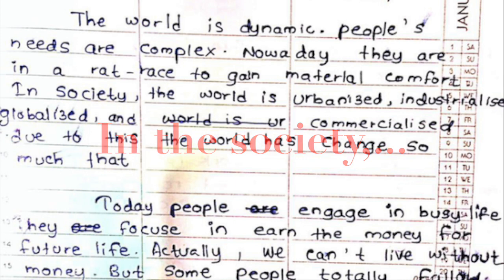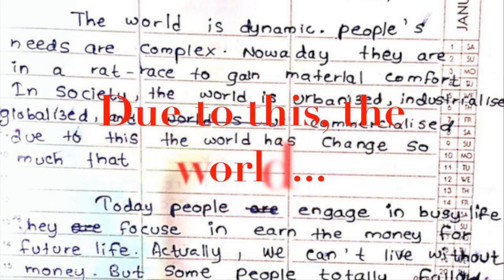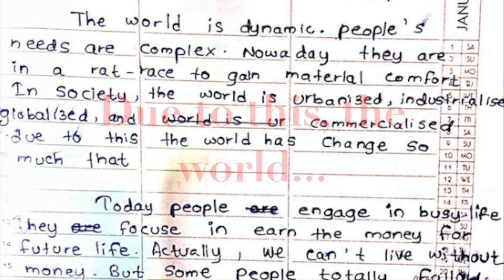The world is urbanized, industrialized, globalized, and commercialized due to this. Okay, commercialized, full stop. Due to this, comma, there should be a comma after this. The world has changed so much that today people engage in busy life. Okay, this sentence seems incomplete. It is better to write because of this.